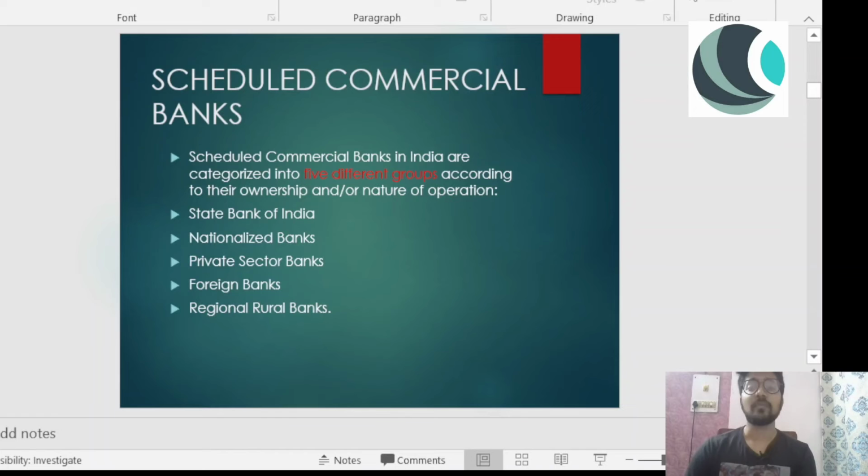Your examination is an MCQ based question. MCQ based examination. So you must be knowing what are the points and how the question can come up. So second schedule of the RBI Act 1934, all those banks that come under that schedule are the scheduled banks in India.